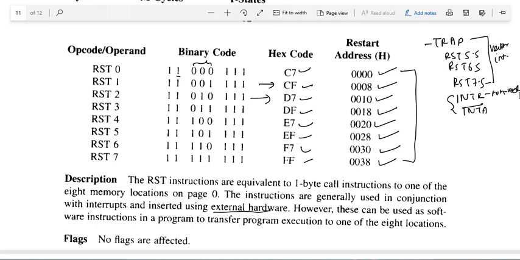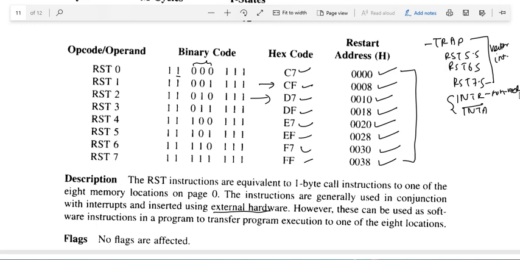So in this case, whenever INTR is applied to the processor, it needs the address where it will go. So through hardware, the outside interrupt source will provide these restart locations, either this or this. These locations are provided by the external hardware through these instructions' opcodes, because whenever we give an opcode from here to here, the processor automatically knows where it has to go.